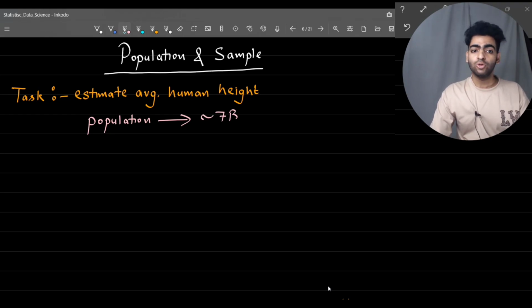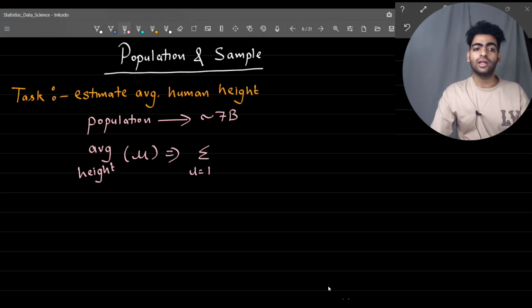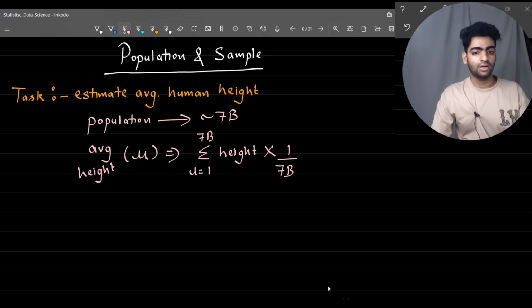If I have to compute the average height of 7 billion people, let me term it as mu. Often the mean of the population is termed as mu. I will do a sum of all the heights of people in the world, for which I have to use a summation, and divide it by 7 billion, so that we will have an average value.